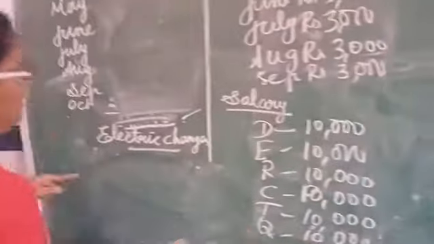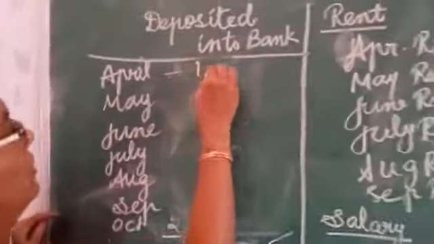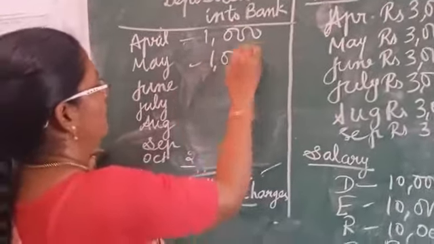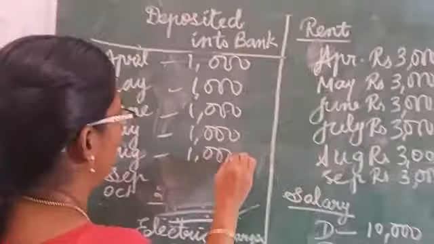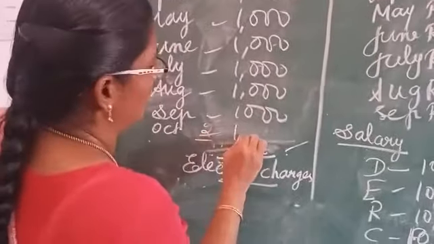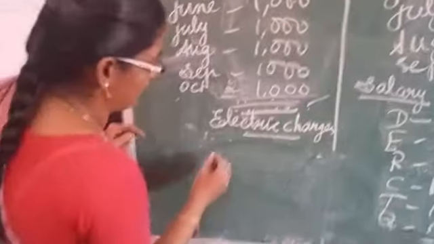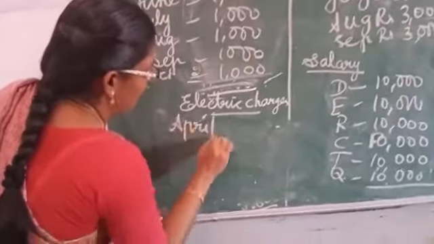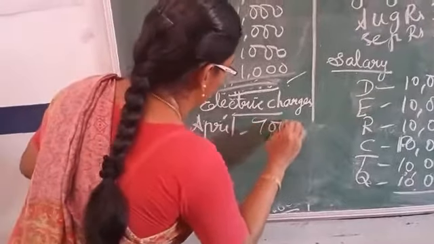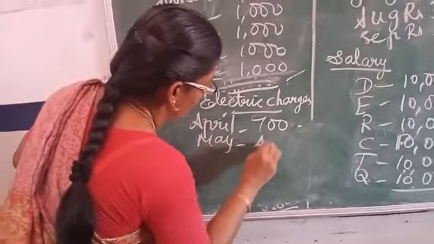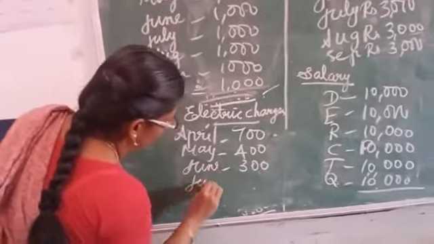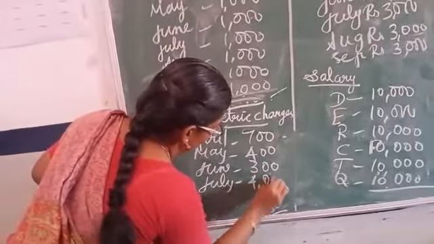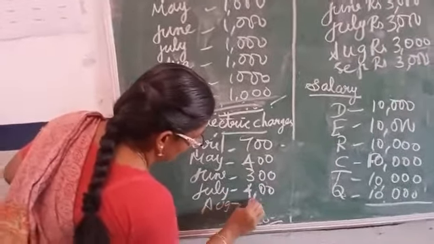So like this I am entering. Next one, depositing the amount. Each month 1,000 rupees I am depositing, for safety purpose, to meet the contingency expenses. Contingency means what? To meet the unavoidable expenses. Then April month, my business concern's electric charges 700 rupees. May month 400, June month 300, July 400, August 500. What I did? I recorded the transactions.